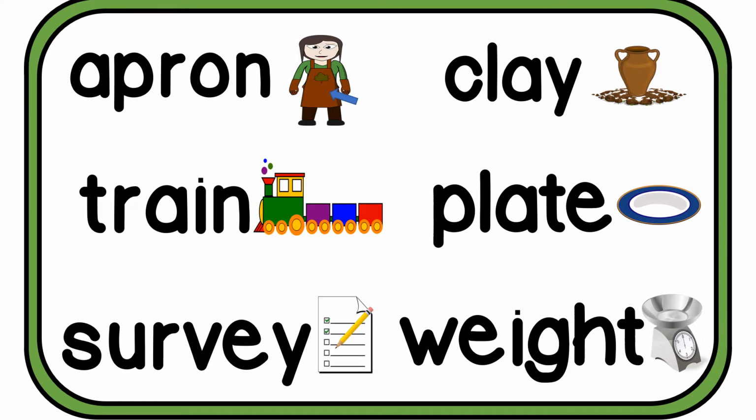Let's do some phonics. We are going to take a look at the long A vowel sound. Let's look at the different ways that this can appear in words. So we are going to be looking carefully at the letters that would make the long A vowel sound. The long A vowel sound is where the vowel calls its own name: A, A, A. Let's take a look now. Let's first call the word of the object, then sound out the word to see which letter or letters would make the sound.